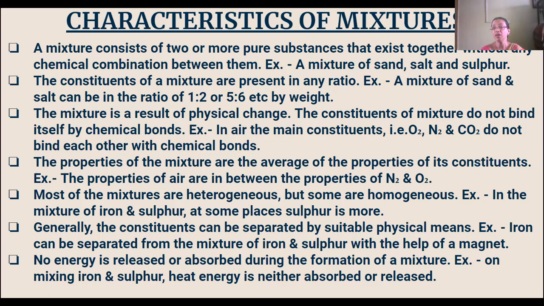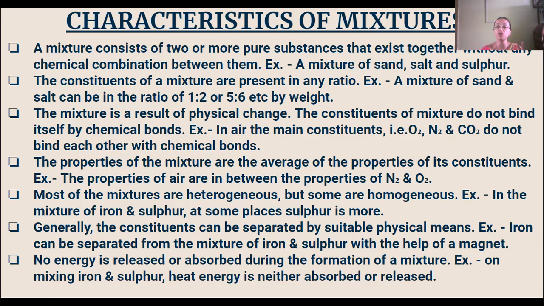For example, in air, the main constituents are oxygen, nitrogen, and carbon dioxide. Other gases are also present, but they are not chemically combined. They are not bound to each other with chemical bonds. Now, the properties of the mixture are the average of the properties of its constituents. For example, the properties of air lie in between the properties of nitrogen and oxygen.